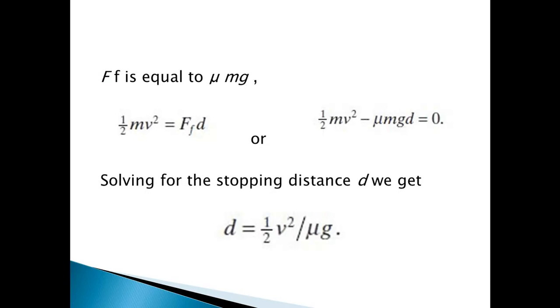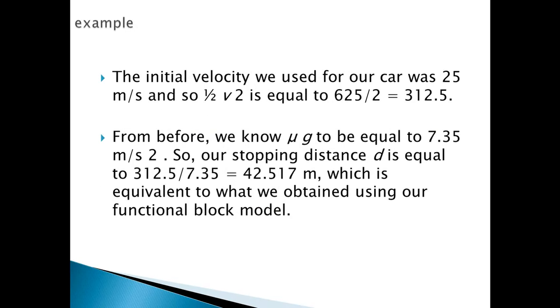So, given the formula of the kinetic energy, solving for the stopping distance d, we get d equals 1/2 v squared over mu g. The initial velocity we use for our car is 25 meters per second. And so 1/2 v squared is equal to 625 over 2. The result is 312.5. From before, we know mu g to be equal to 7.35 meters per second squared. So our stopping distance d is equal to 312.5 over 7.35. The result is 42.517 meters, which is equivalent to what we obtained using our functional model.